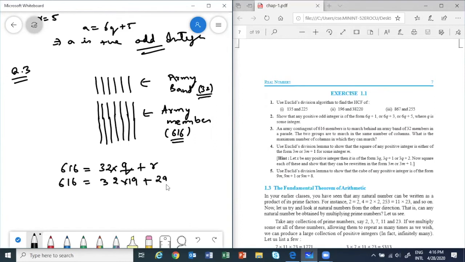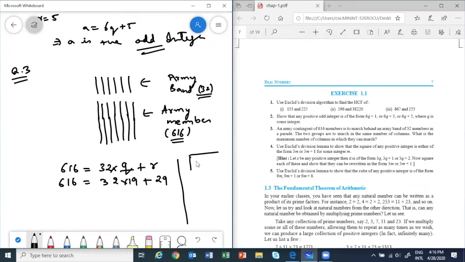29. Okay. 619 plus remainder is 8. Okay. Let me see. Gujot and Nishan, did you check it? Because otherwise I have to do it and see.